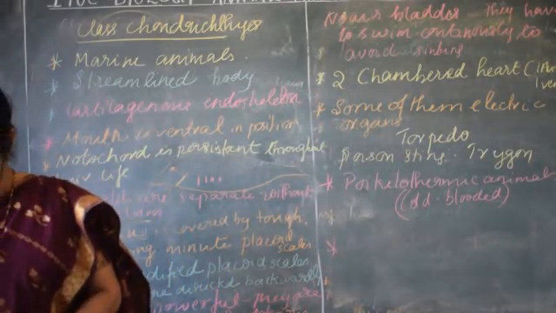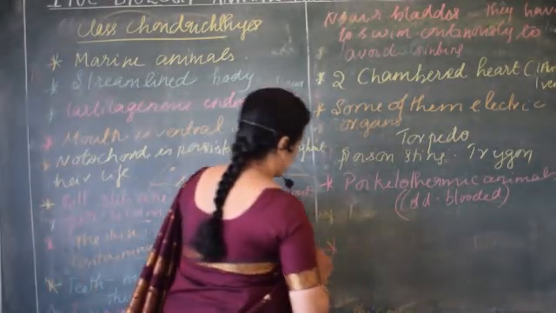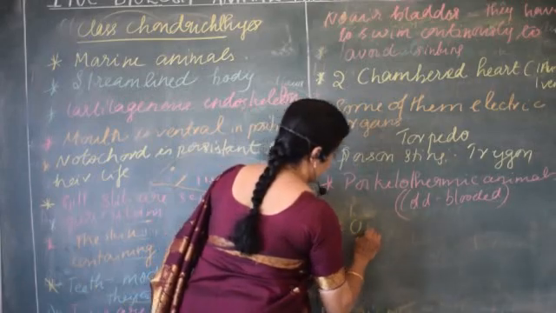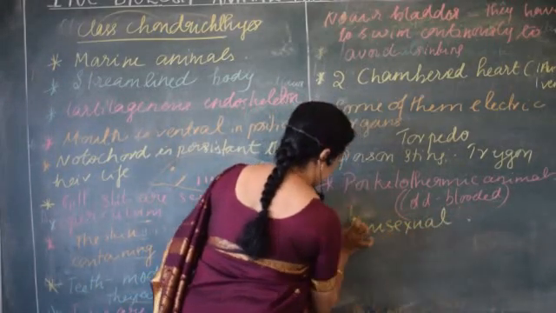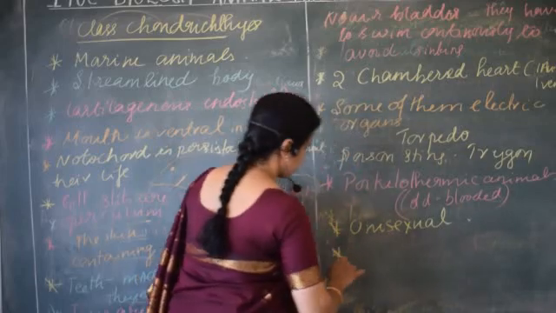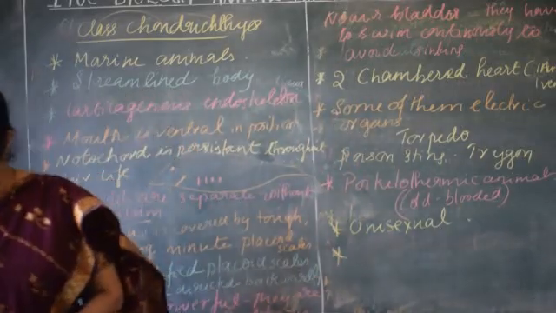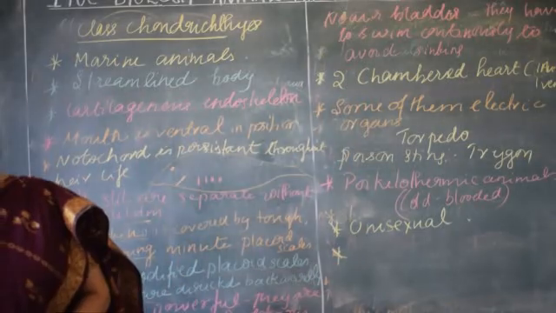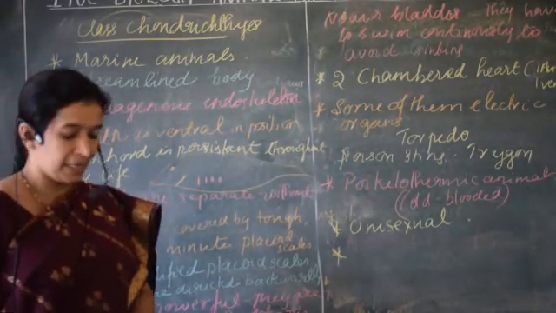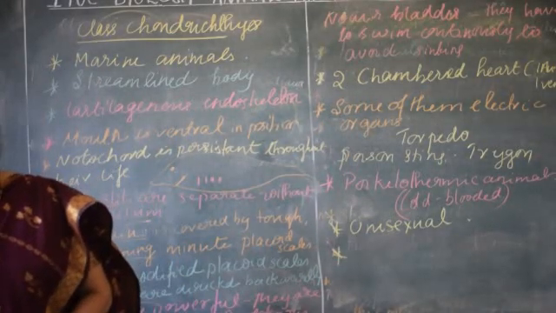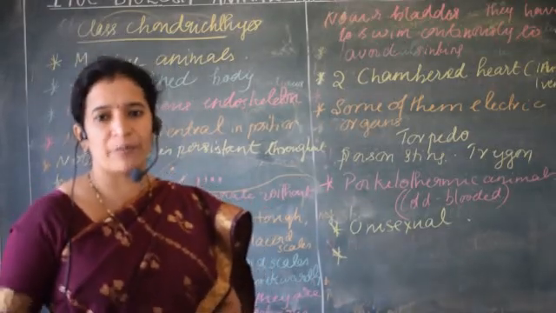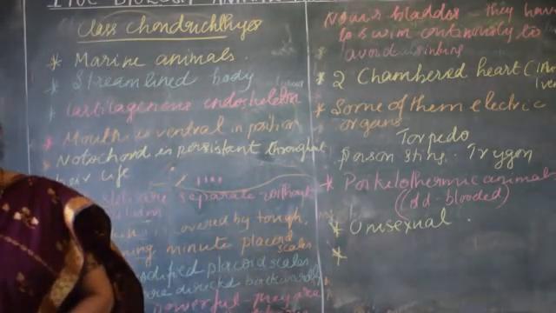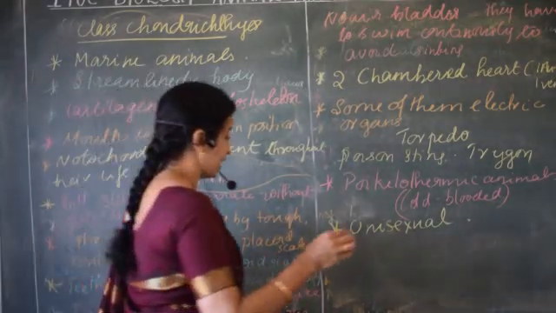So next is about their reproduction. They are unisexual, where male and female are distinct, or you can also write they are dioecious. Then they follow internal fertilization, and many of them are viviparous.